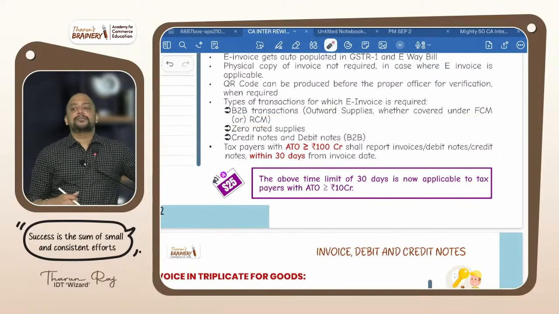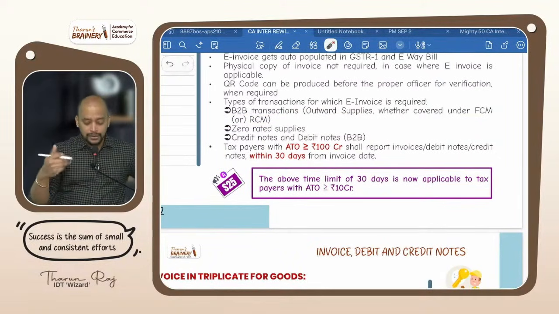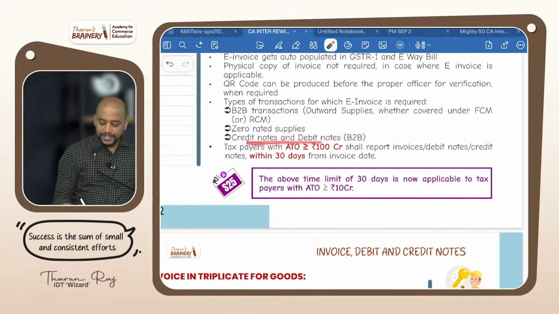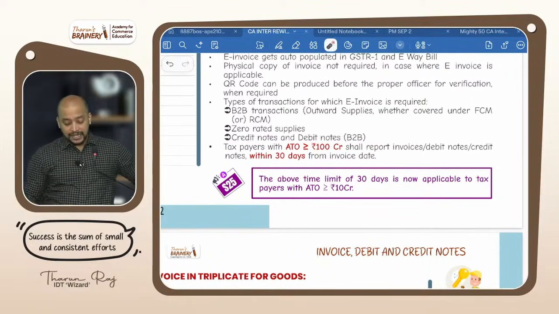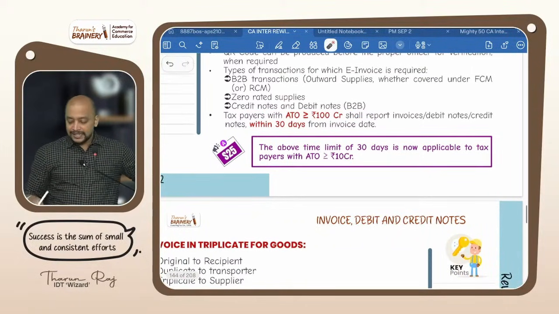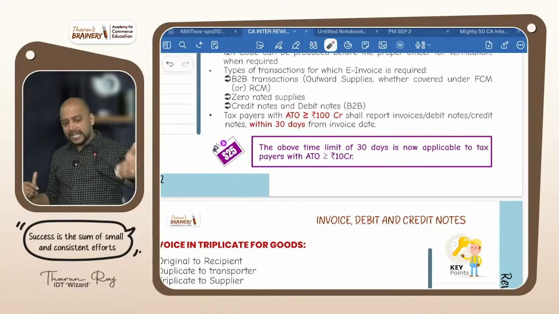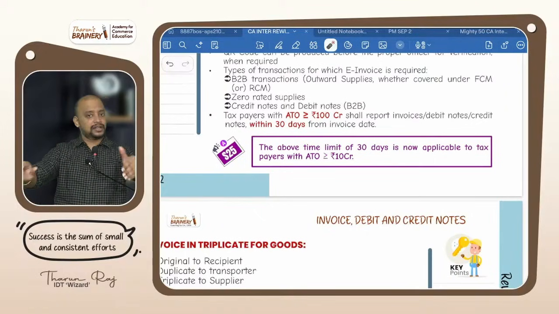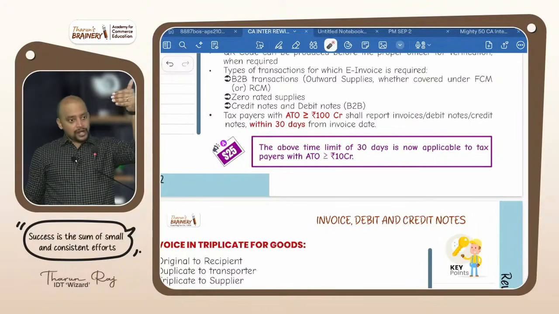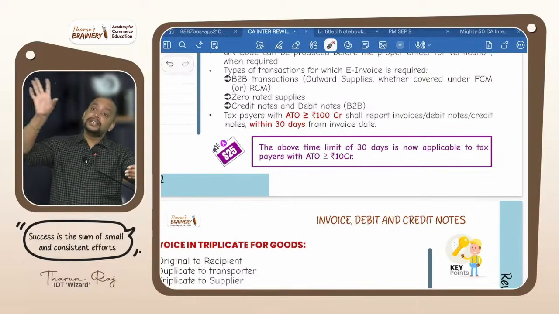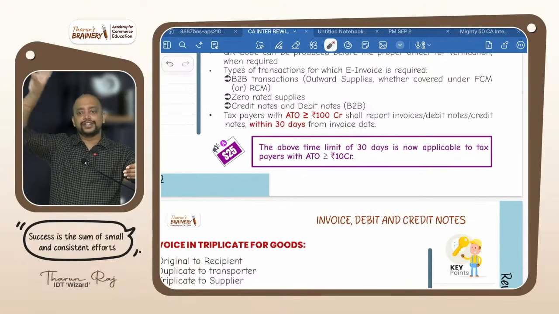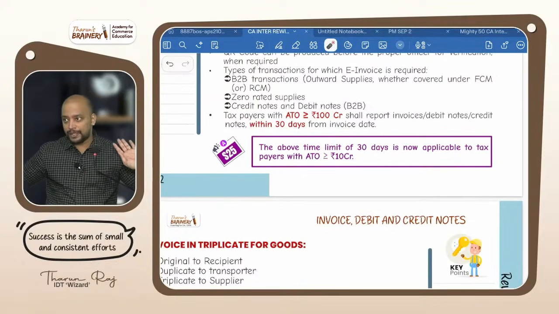Then zero rated supplies, that is exports or supplies to SEZ, and credit notes and debit notes B2B. And there is one amendment here. Sir, when should I prepare E-invoice? Parallelly at the time of sale itself I should prepare an E-invoice, sir? No. You prepare a normal invoice and leisurely also you upload this invoice in the portal, not a problem.